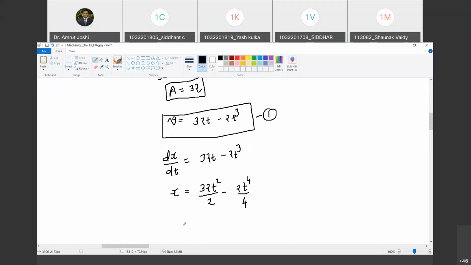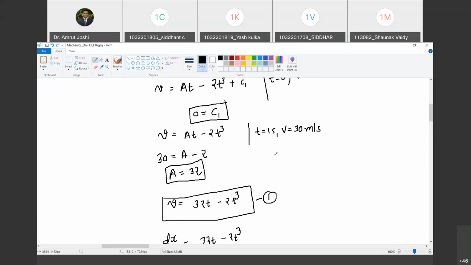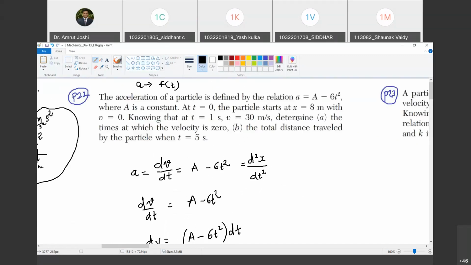Happy? Yes, sir. So x is equal to 16t square minus 0.5 t to the power 4, plus C1. Of course, we are forgetting, it is C2 now. Are you with me? Yes. Because C1 we have already used. So let me call this C2. So plus C2. Now, do we have another condition here?